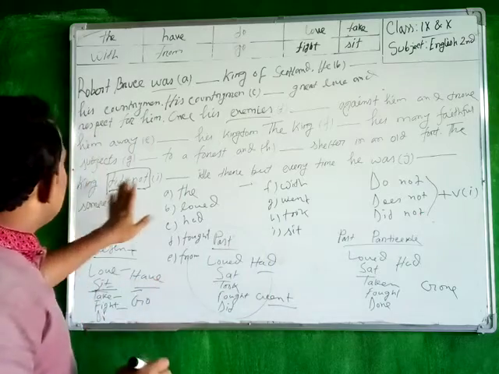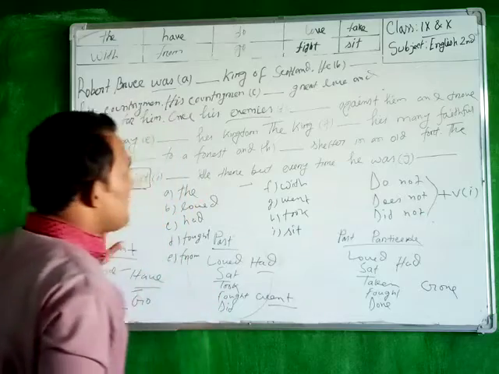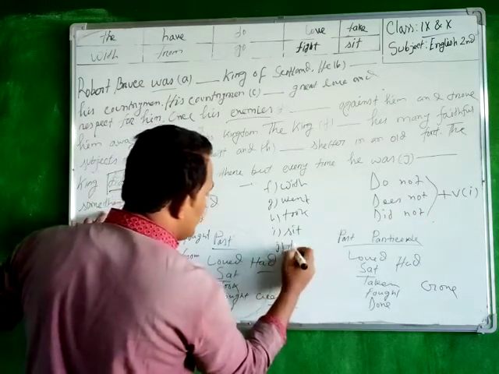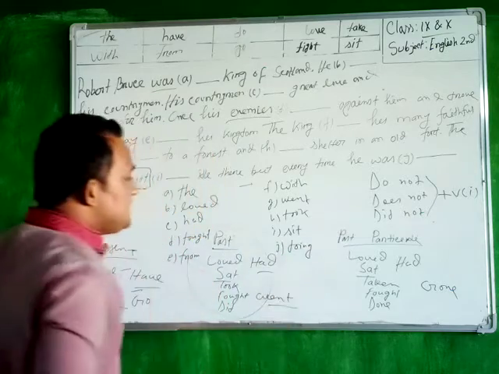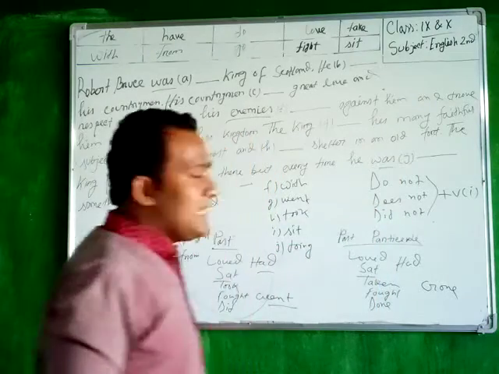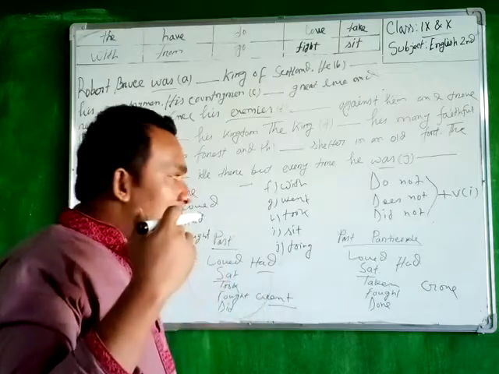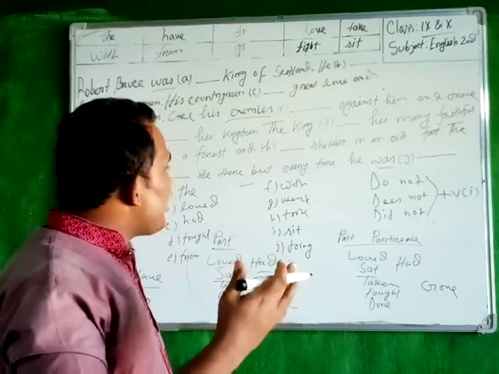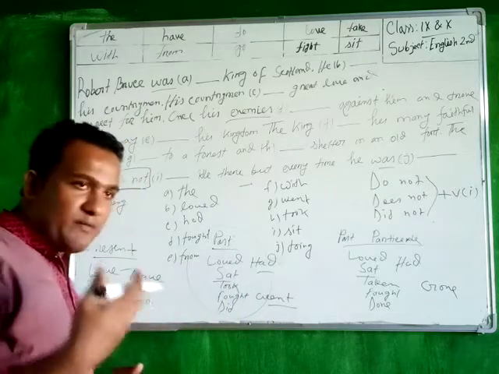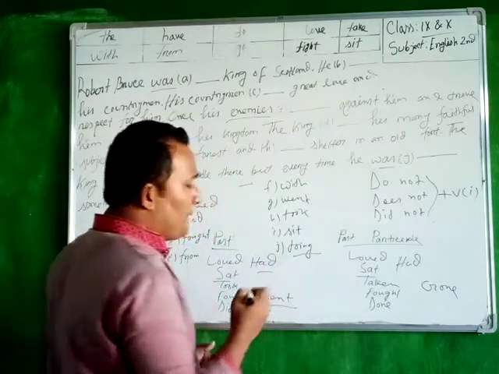So the king did not sit idle there, but every time he was doing something. Do will be here, so the last one is doing. Why ing at the end of the word do? Because it is the past continuous tense. After any continuous tense, in terms of writing any story, whether it may be present continuous, past continuous or future continuous, you have to give the present participle form, the gerund form.